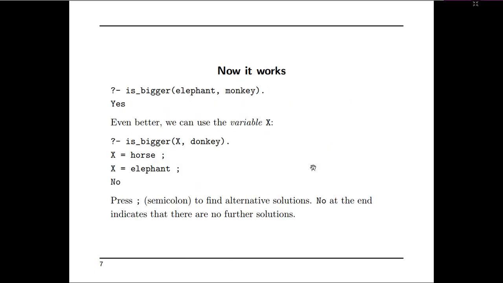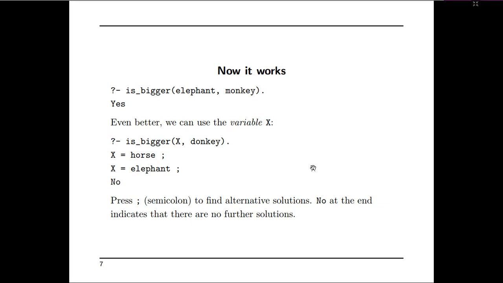Now once these rules were fed, once the query was asked like this, is_bigger(elephant, monkey), then it will give you yes. Now I want to keep on changing the different animals, so instead of providing the direct animal name, that means if you want to mention different animals, you require a variable with which you can change the name of the animal.